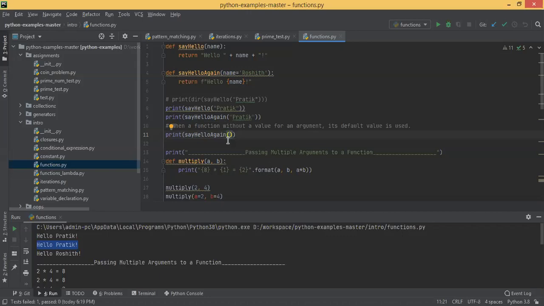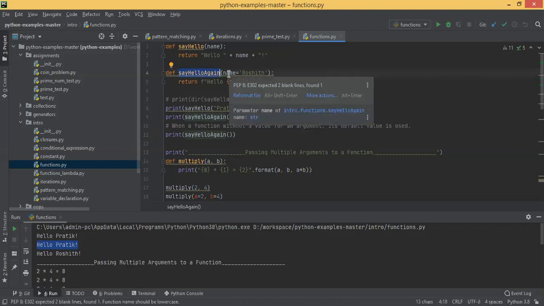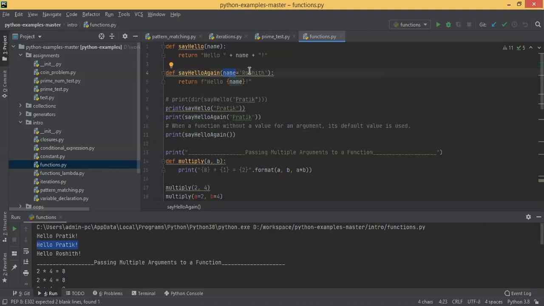Okay, so in say hello again, what we have done is we didn't pass any value. So say hello again has been called, though there is a parameter name, but since we didn't pass any value, the default value will be picked up. So it's returning the hello result. Okay, it's printing that.